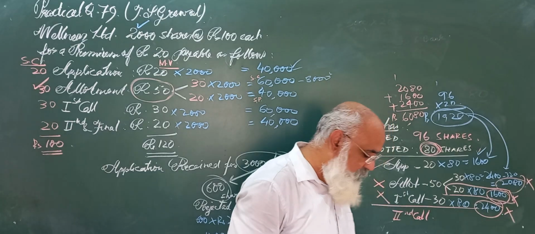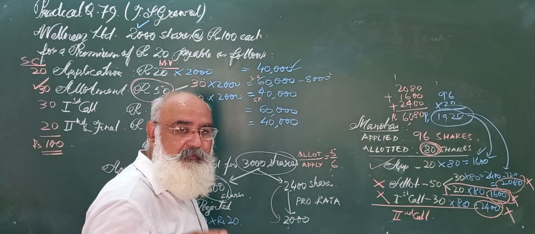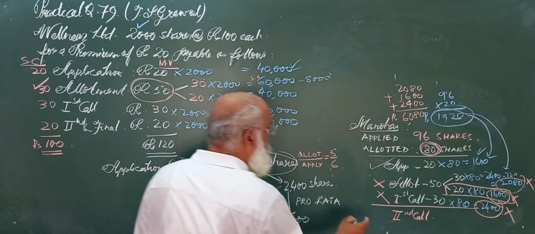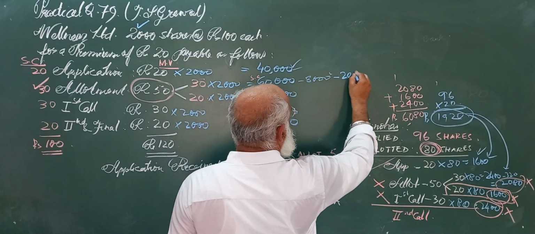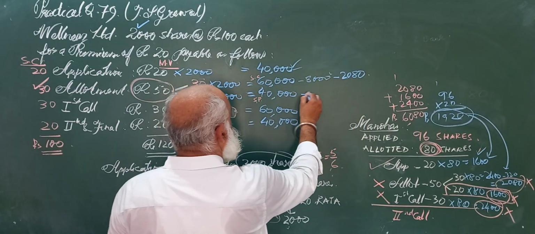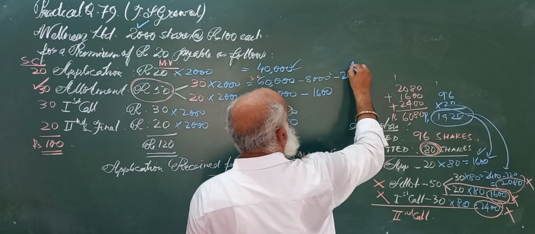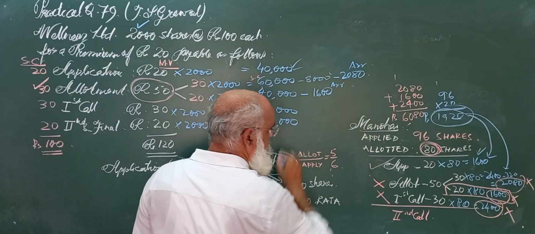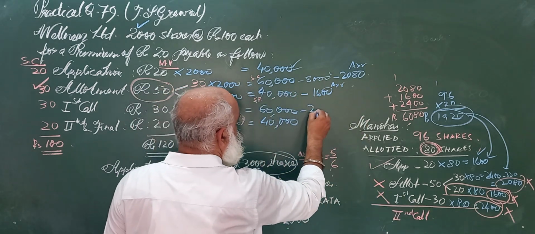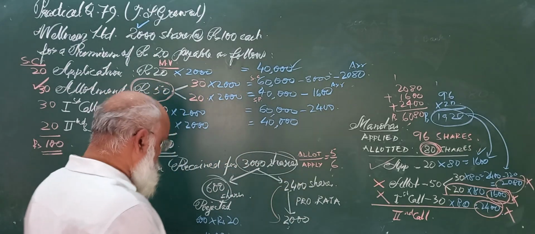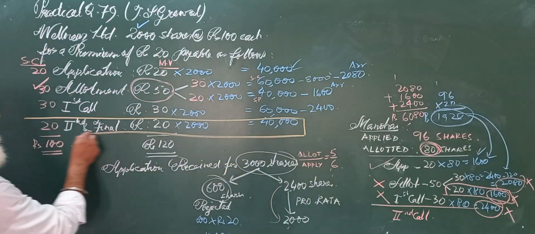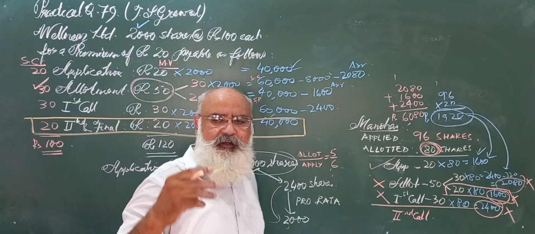On which round whatever money will not come at the exact amount of bank. So see here, this amount has come. Now 2080 will not come in allotment. Minus 1600, so this is arrears. And then in first call 2400 will not come, so minus 2400. Now the information is, here I am underlining, second call is not made, second call is not asked from anyone.